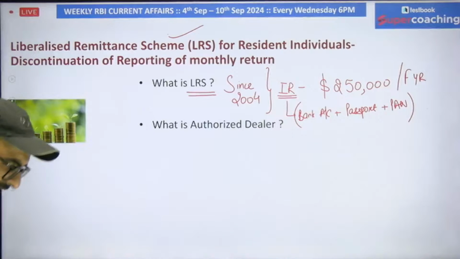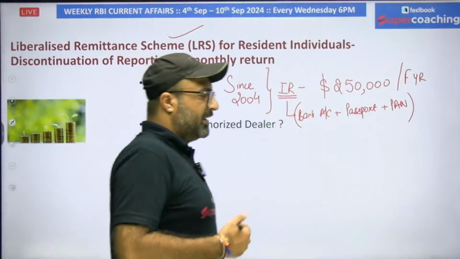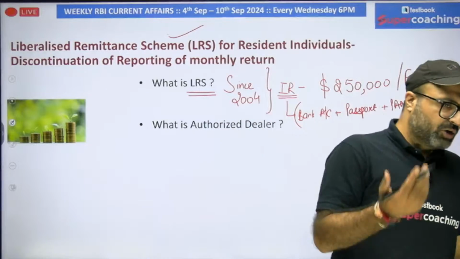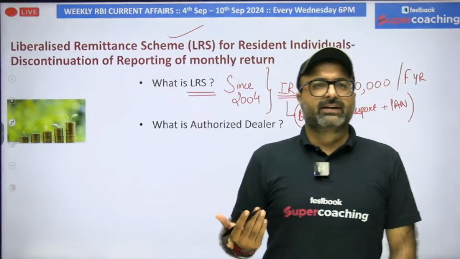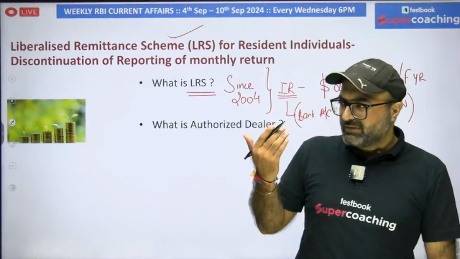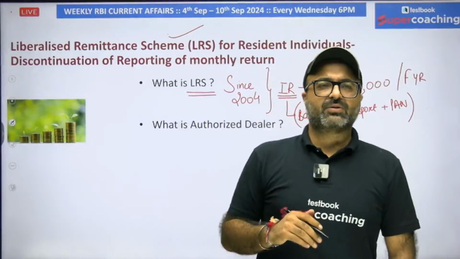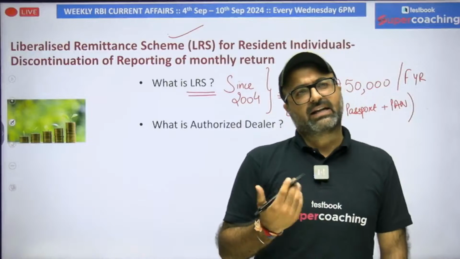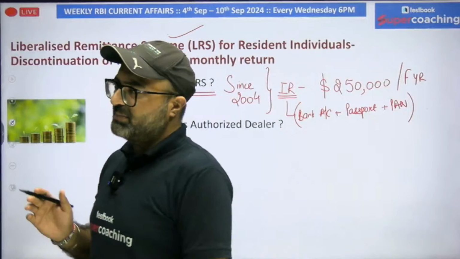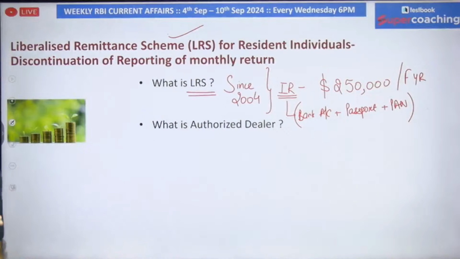You just reach the bank and come up with an application that, yes, I want to remit funds to one of my blood relations who is residing outside the country, and you can do that up to 250,000 dollars without any other conflict.